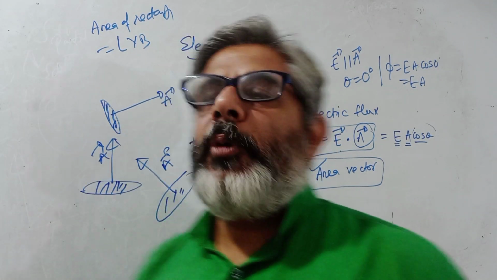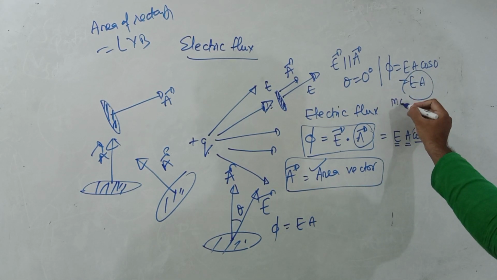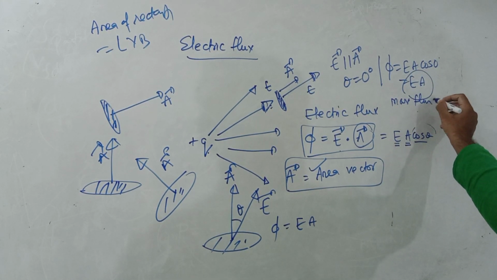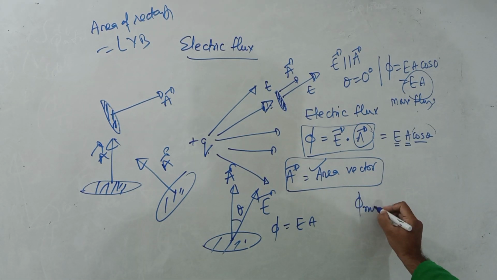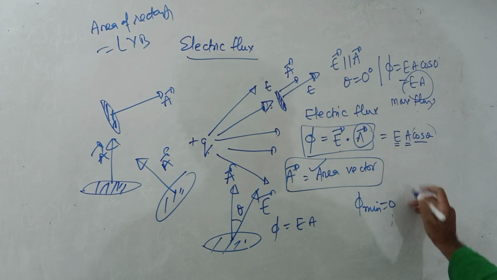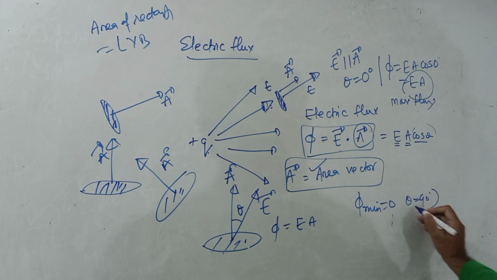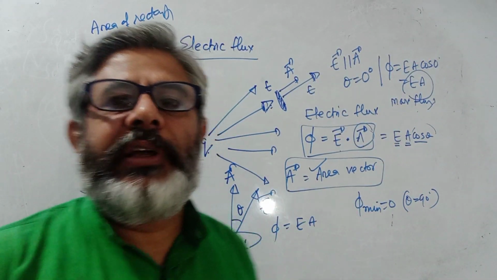So the maximum possible flux is EA, and minimum flux is 0 when theta is 90 degrees. And I am only talking with respect to the magnitude, that is the value.